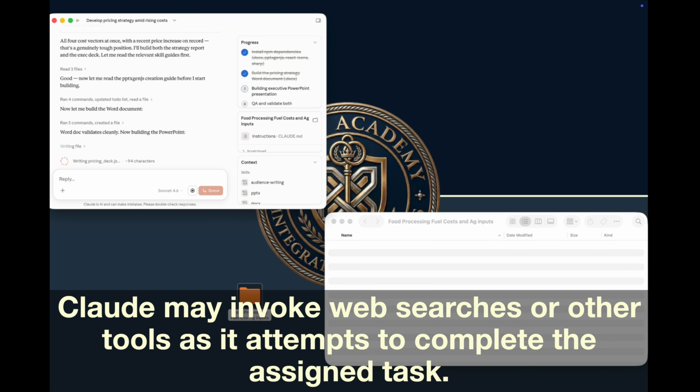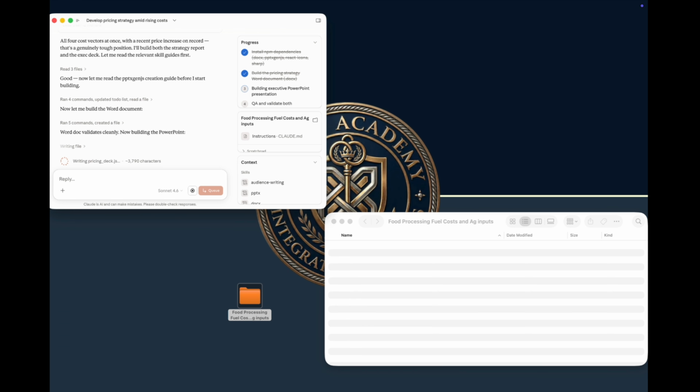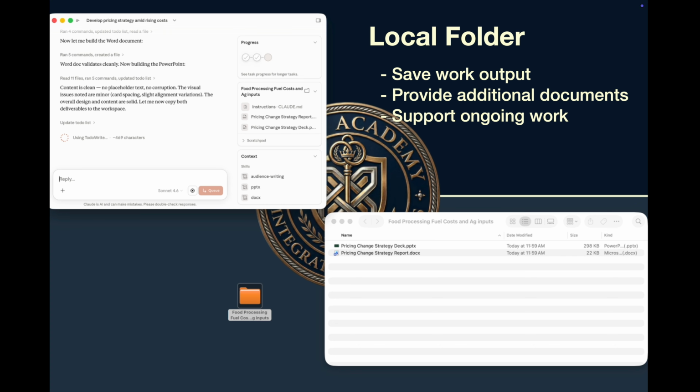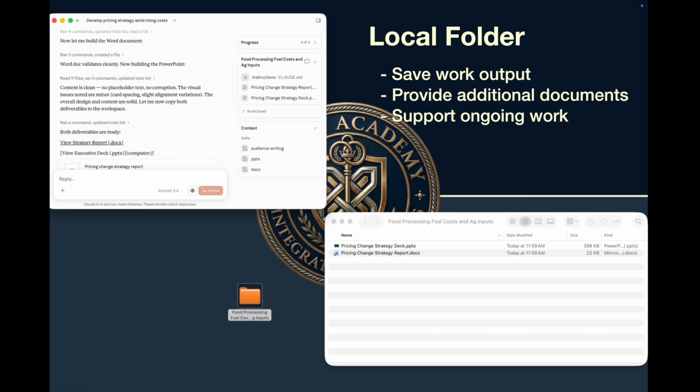As it works, Claude will provide status updates on the right and a window into its thinking on the left. We've made some edits to this section of the video to condense some of the steps down in time frame to make it a little bit more presentable for our audience. As Claude finishes thinking and compiling its information, we can see that it creates its local files in the folder that we've given it access to. It's important to wait until Claude completes its task before we open and edit these files.